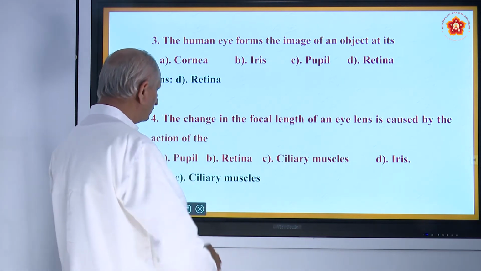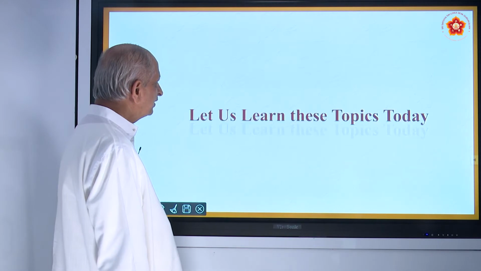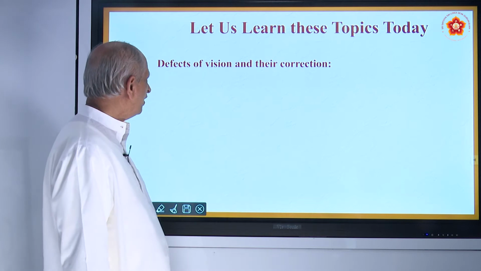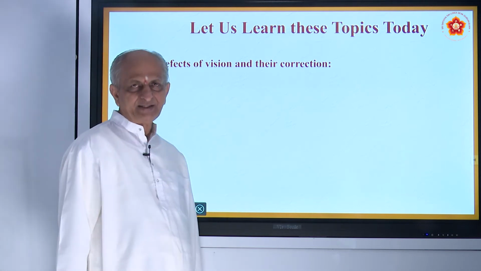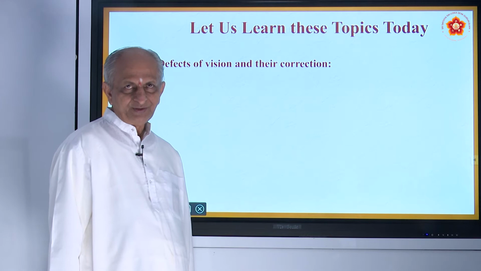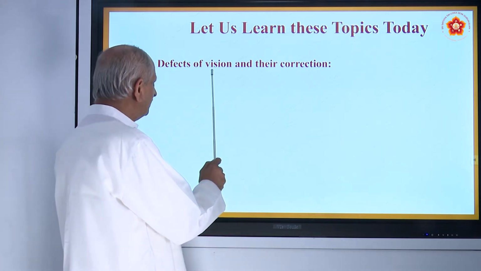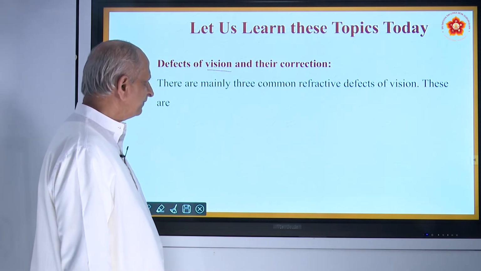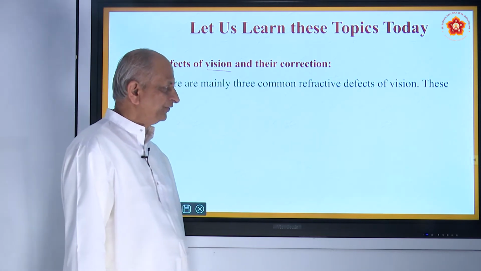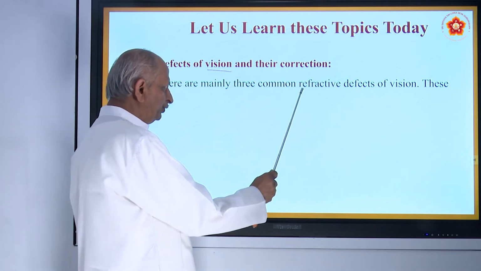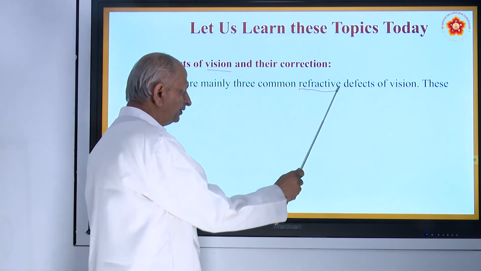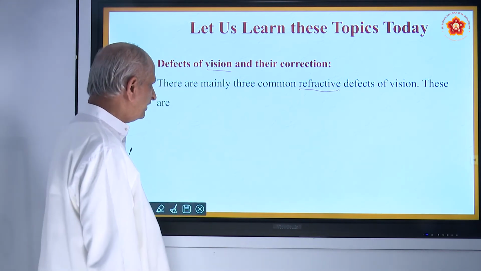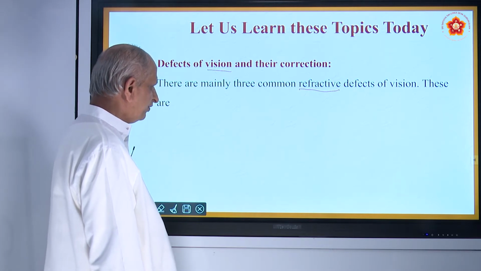So, these are the homework questions we have seen in the last class. Now, in today's class, we will see the defects of the vision and their correction. So, vision means what? Seeing an object from distance is called vision. So, what are the defects? There are mainly 3 common refractive defects. The word refractive is used here because there is a lens inside, and these are because of the lens, we call it as refractive defects of vision.